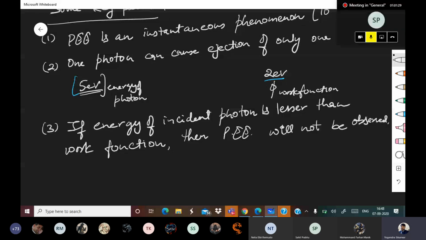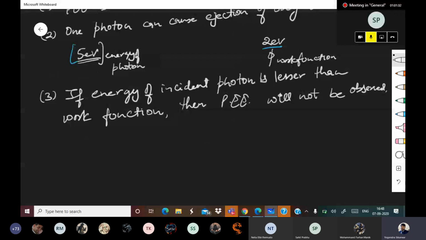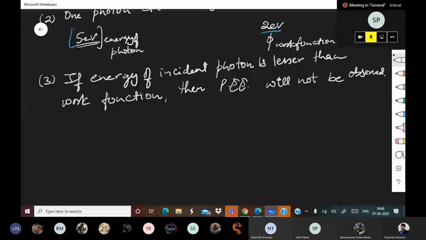It is not possible that two photons say that we are ready to make a coalition government, can we eject an electron? No, not possible. Only one photon should have sufficient energy. There is no coalition government in photoelectric effect. Next point.